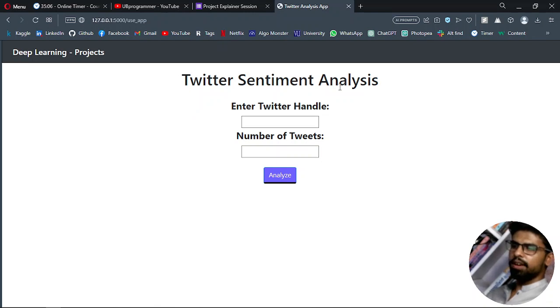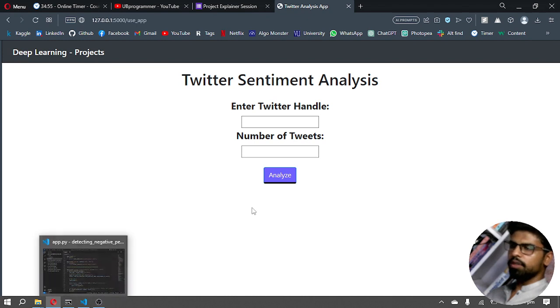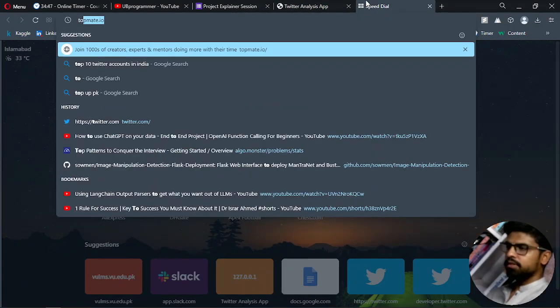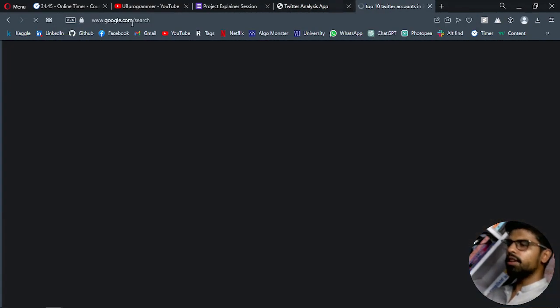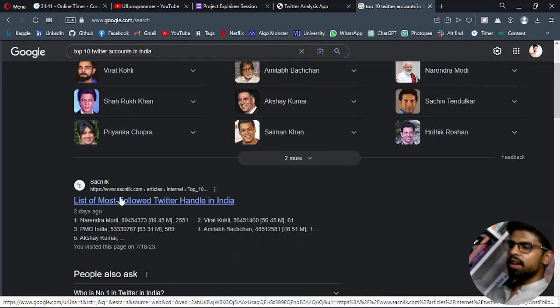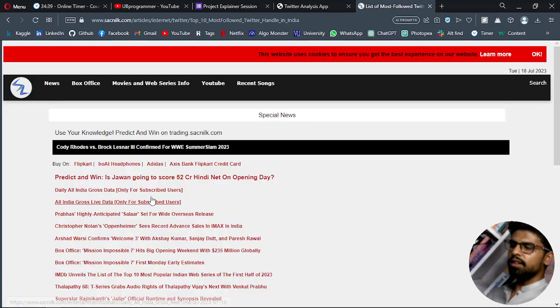Twitter sentiment analysis, and it's gonna analyze tweets in real time. Okay, and first let me show you the demo, then I'll talk about the coding in a bit. So we have to give the Twitter handle and number of tweets. First, let's search for top 10 Twitter accounts in India, and basically these are the accounts, and I can get the list from this link here.